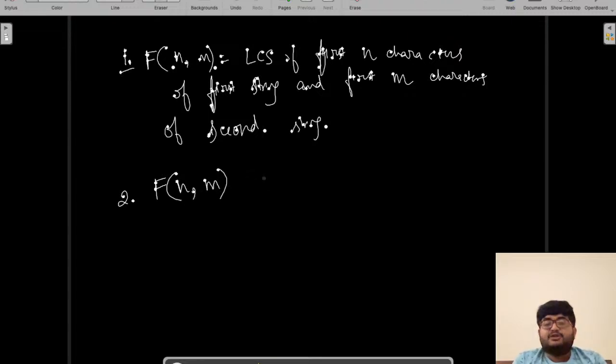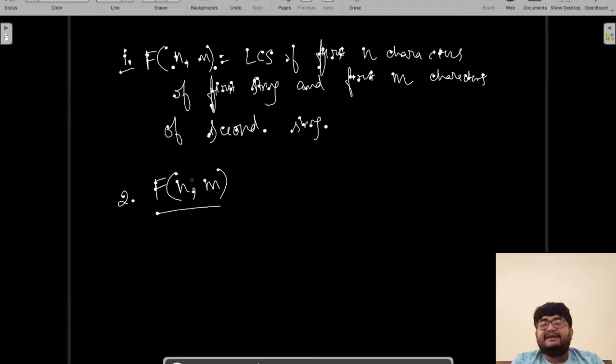If n comma m is not m comma m, we do not know the value of f(n, m), but we know the value of every other possible state. Every other possible value of n comma m, we know the value, except for f(n, m), we do not know the value.